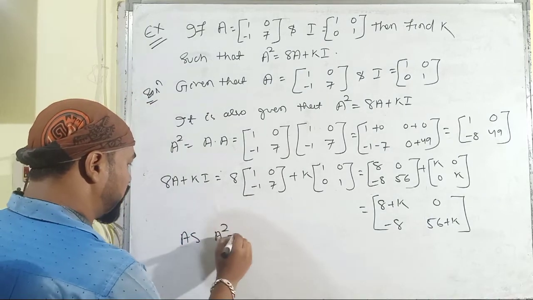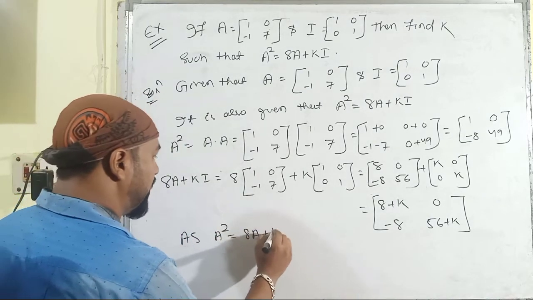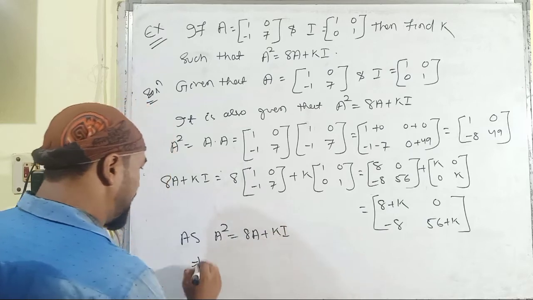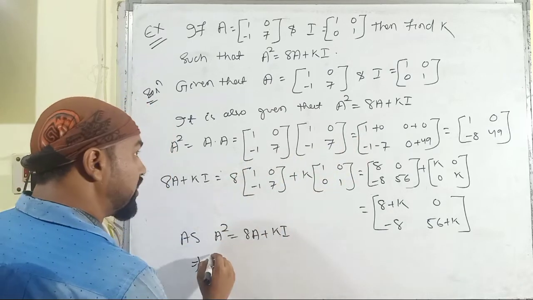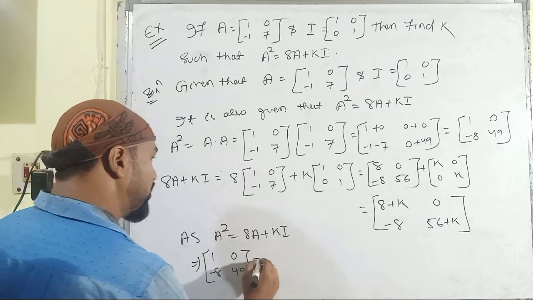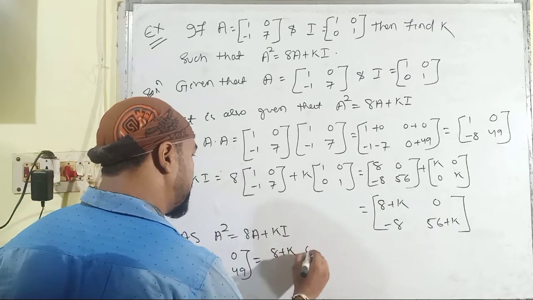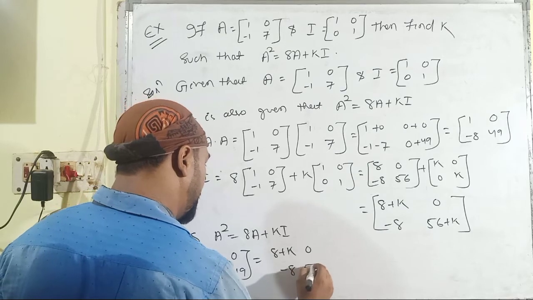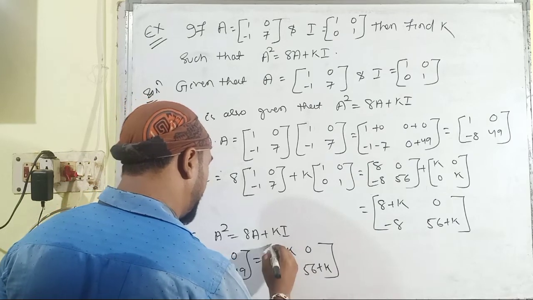As A square is equal to 8A plus kI, that implies the value of A square, here [1 0; -8 49], is equal to [8+k 0; -8 56+k].